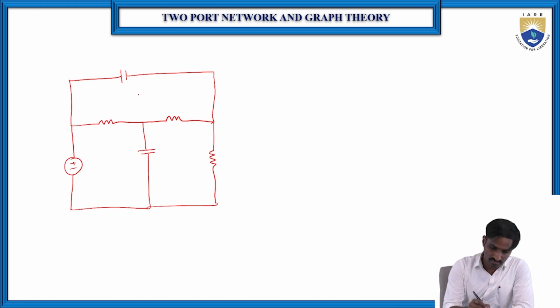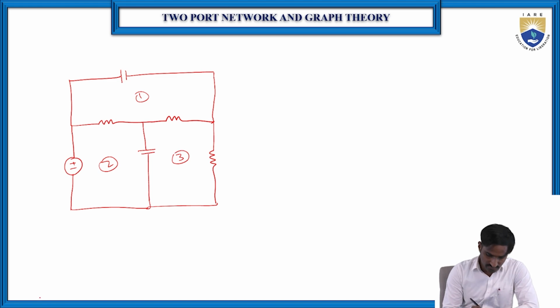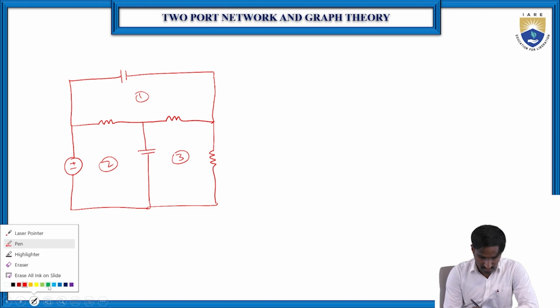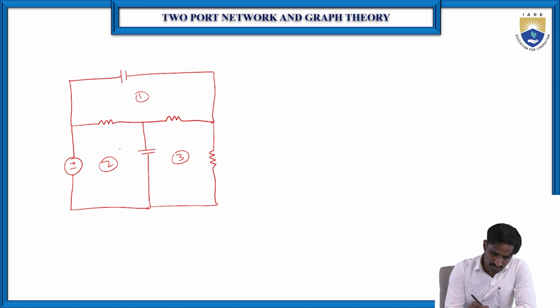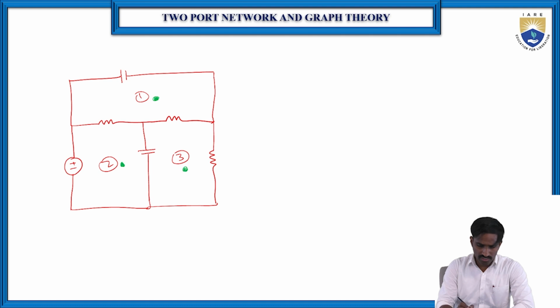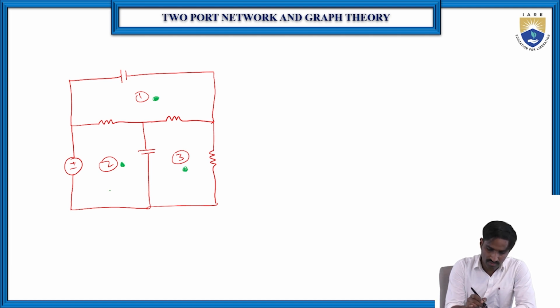So here how many loops are there? Loop 1, loop 2 and loop 3. Right. The same way, first let me draw. So which means here it is node 1, here it is node 2 and here it is node 3, right? So then first of all, what are the elements which are exclusively connected to node 1? So which means one reference node anyway, one is there, just we usually consider. So which means 1, 2 and 3. So what are the elements which are exclusively connected to the loop 1, which is this capacitor.